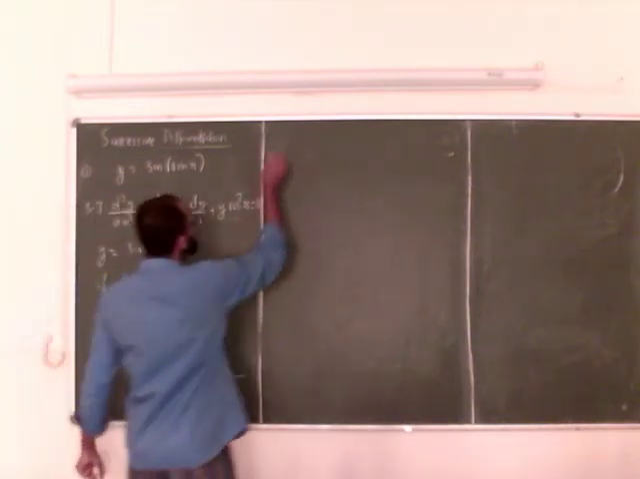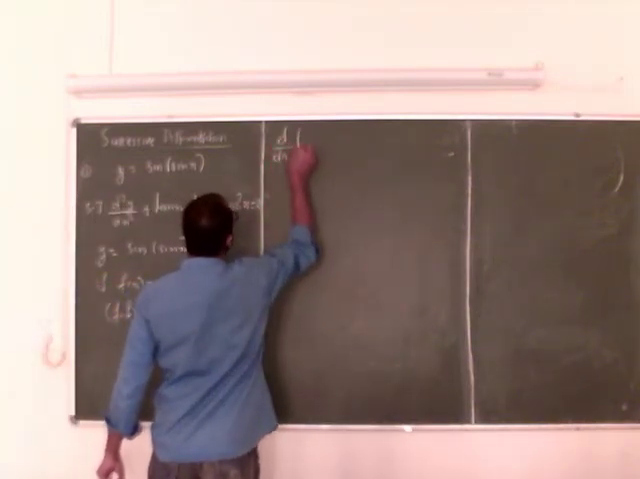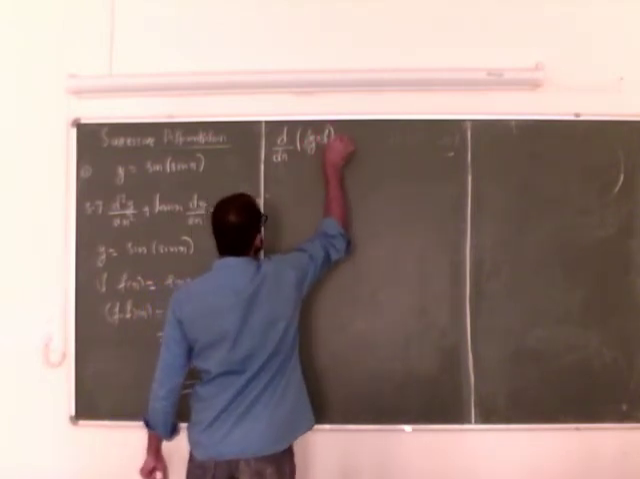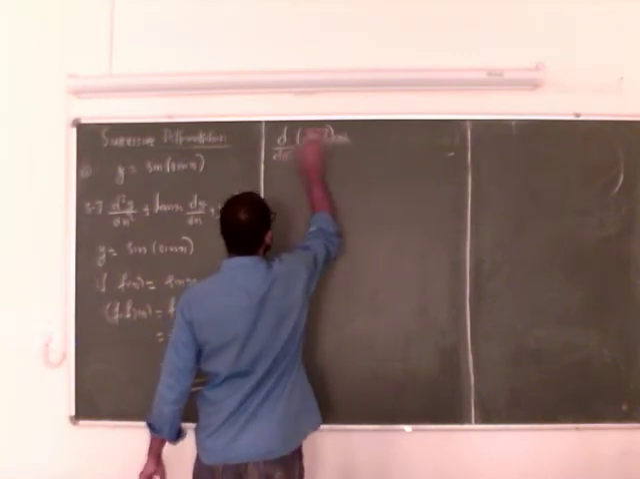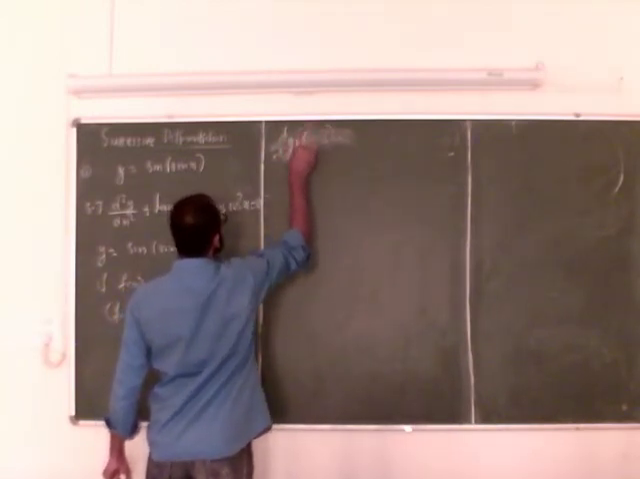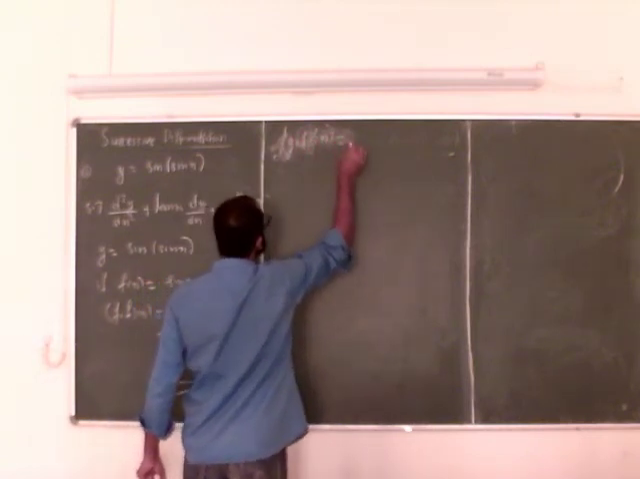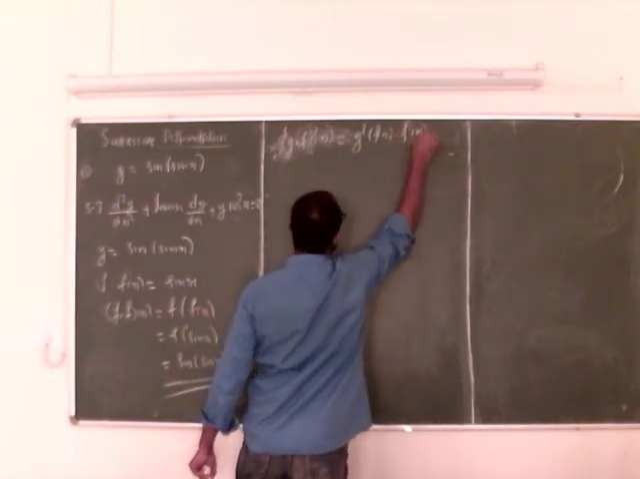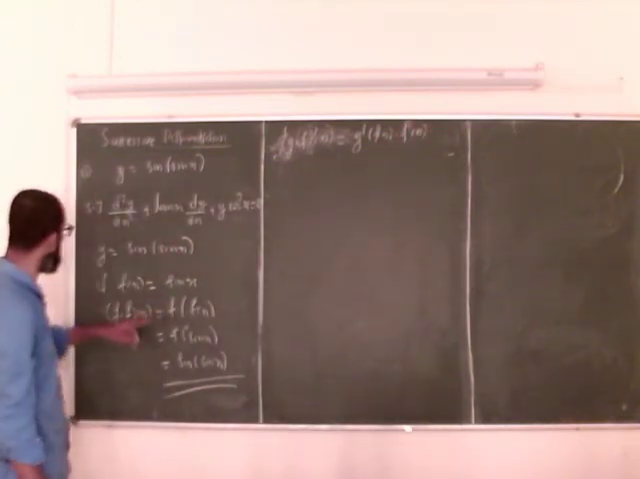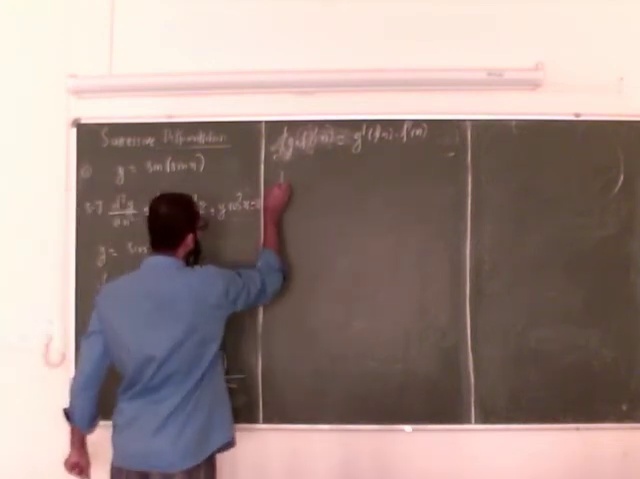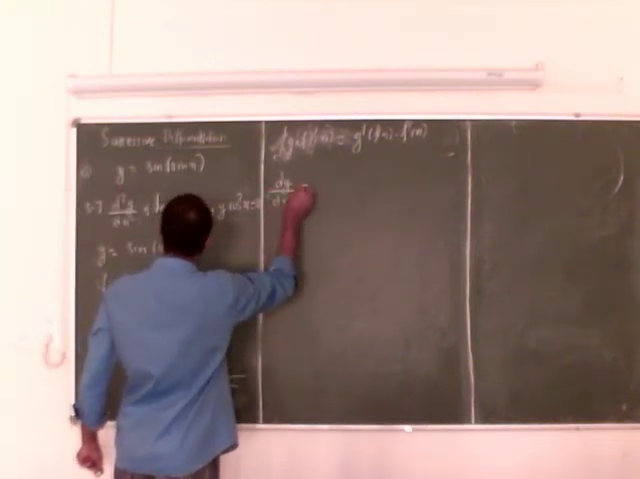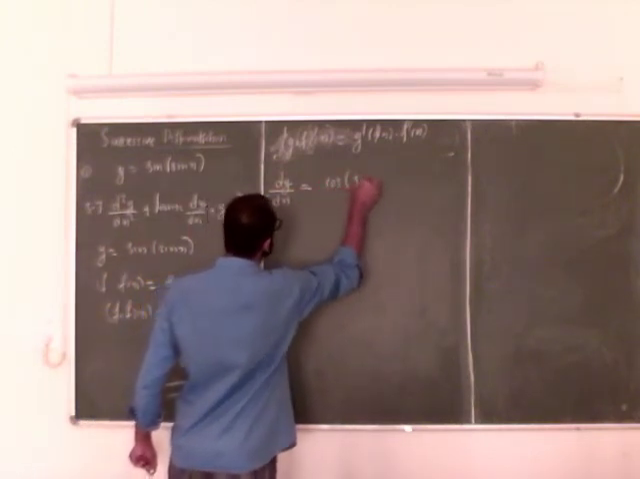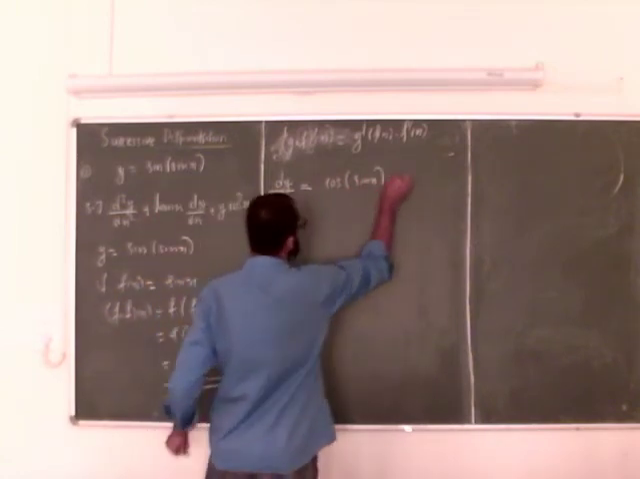So the chain rule is: the derivative of g composition f at x, that is g composition f prime of x, is equal to g prime at f x into f prime x. So let us apply the chain rule for this function. So I have dy by dx is equal to cos of sin x into the derivative of sin x is